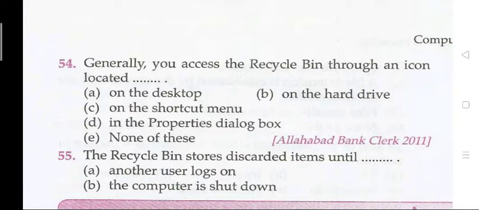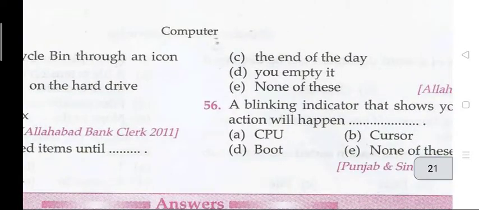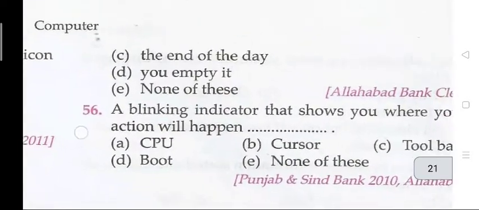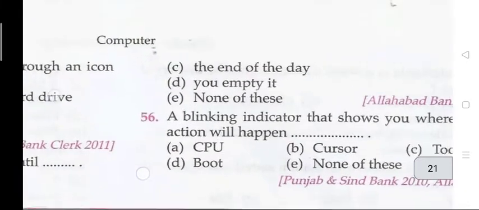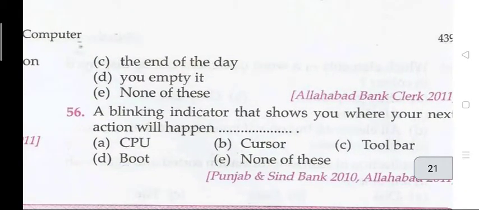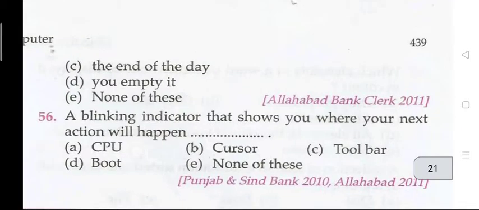Question 55. The recycle bin stores discarded items until. The right answer is D, that is your UMPT8. Question 56. A blinking indicator that shows you where your next action will happen. The right answer is B, that is your